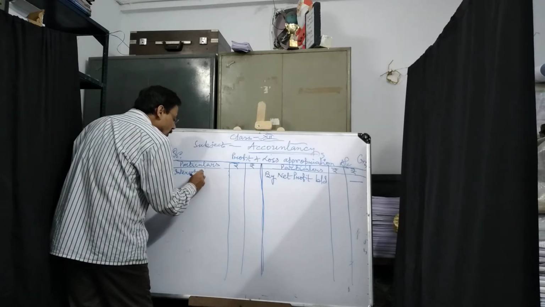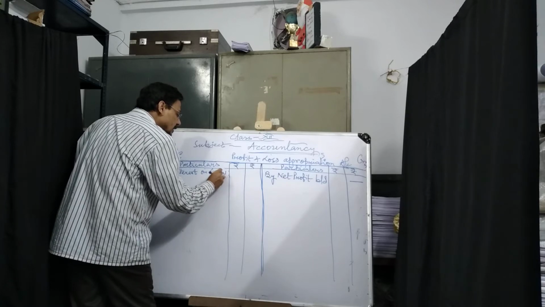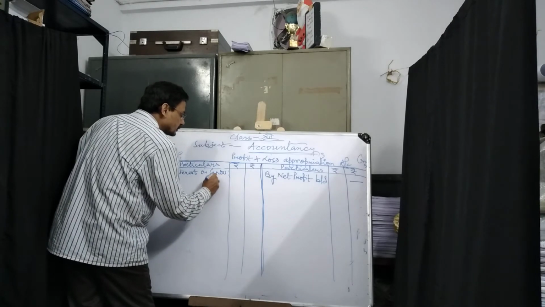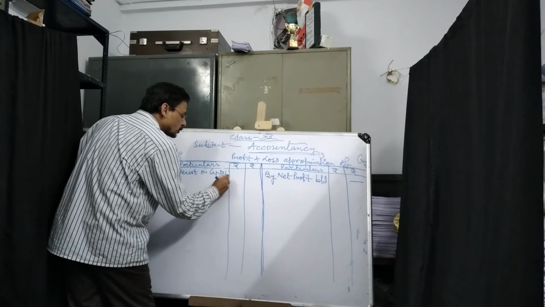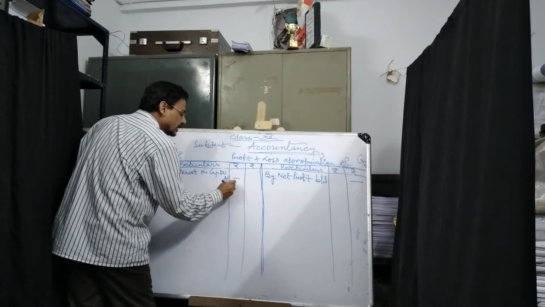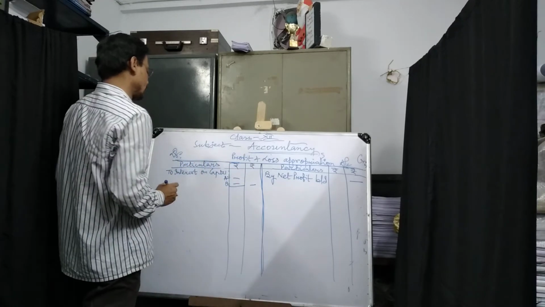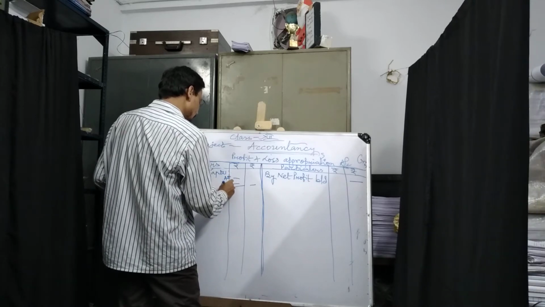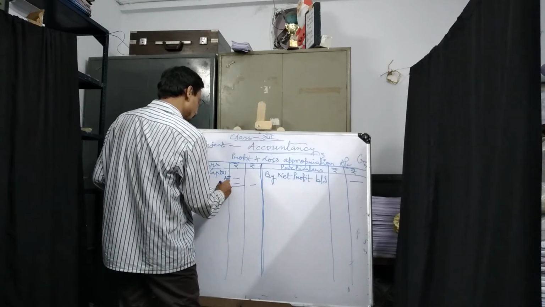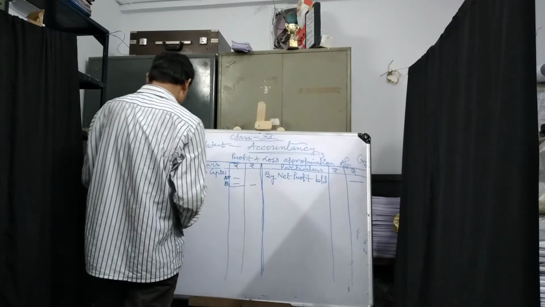It may be 2 or 3 partners. Suppose 2 partners are there, A and B. The amount will be added and will come to this place. Here, interest on capital of A and B will be written this way, and the total will come to this place.